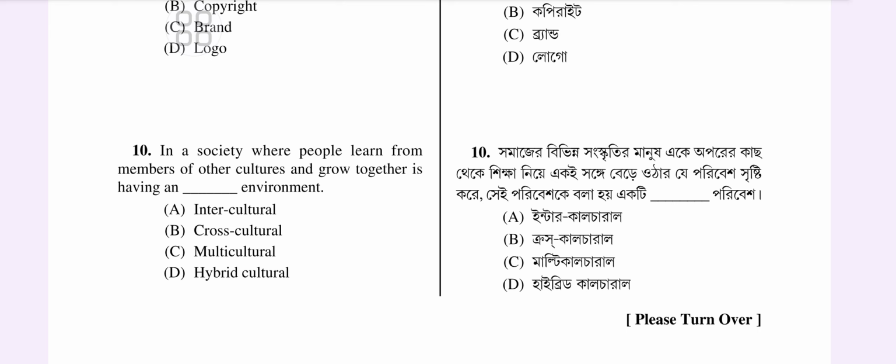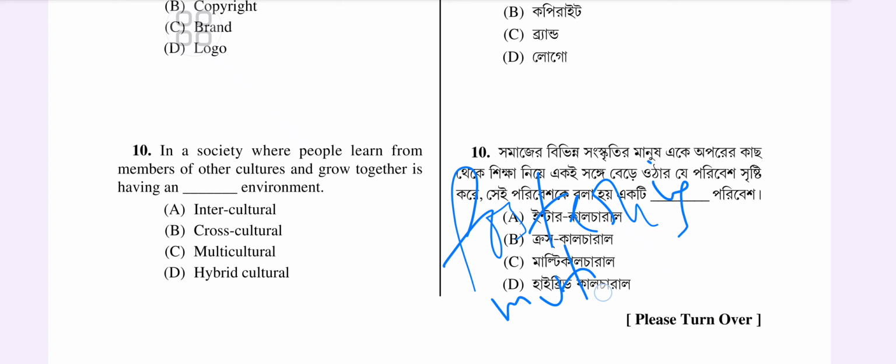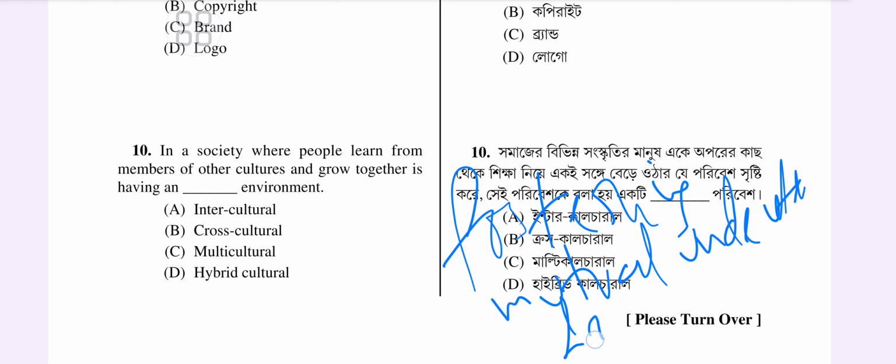Okay, so the answer, where a society where people learn from members of other cultures and grow together, is having what type of environment? The answer would be intercultural, the one which focuses on the interaction and the learning between the different cultures who are there. It might be from anywhere, but the different cultures' interaction and the learning enhances and fosters the understanding. What type of understanding? Mutual understanding and eventually development.